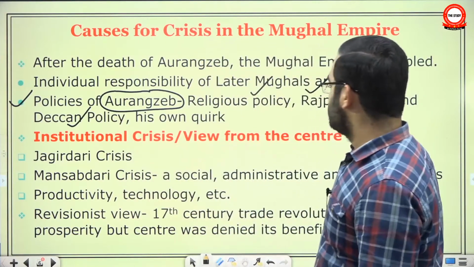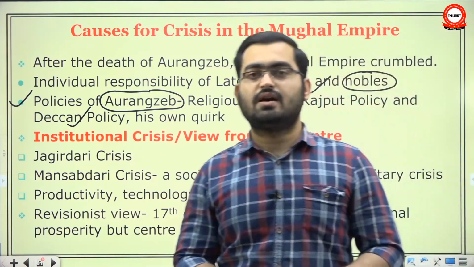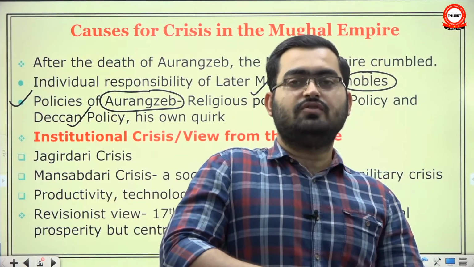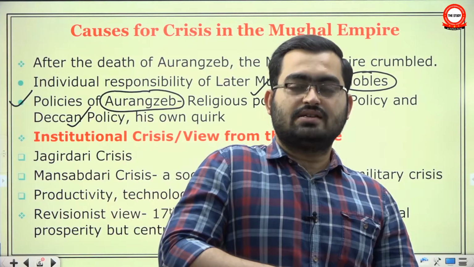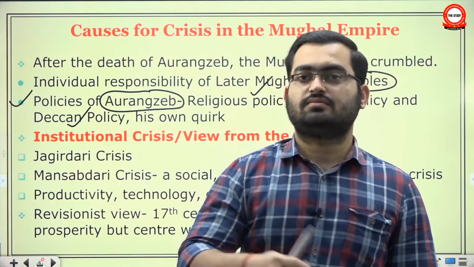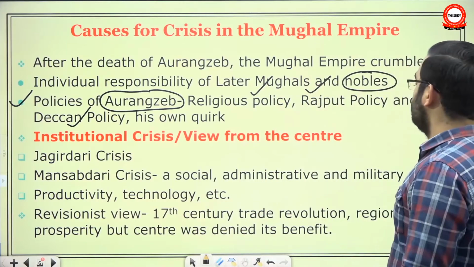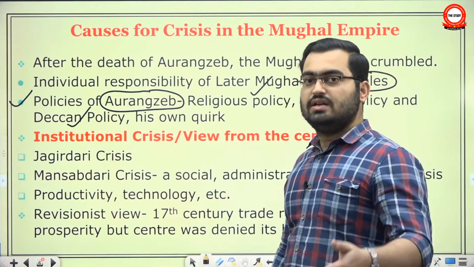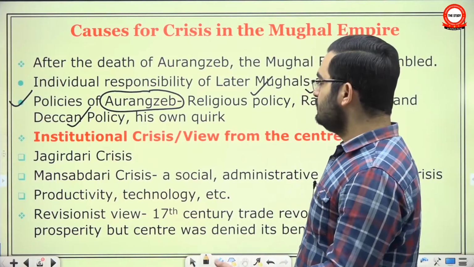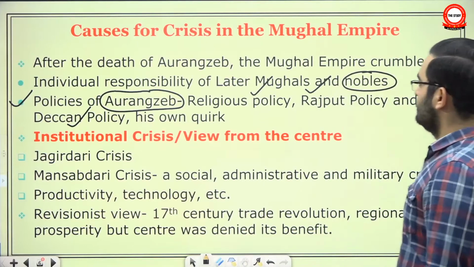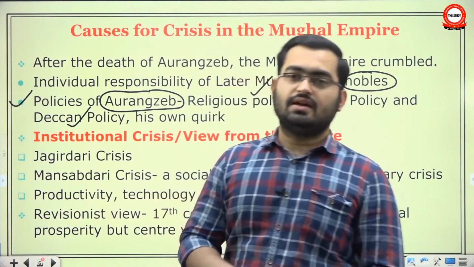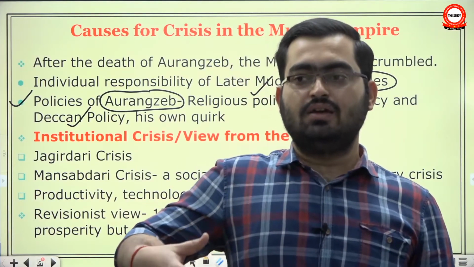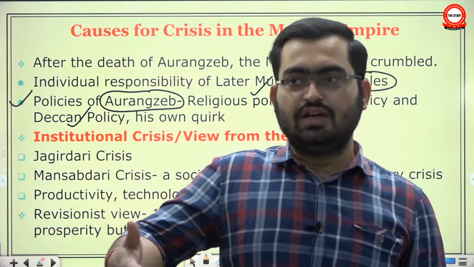For example, in the case of Rajputs, he intervened in the succession struggle of Marwar, and that triggered dissatisfaction among various Rajput families. But if you recall in the chapter on Mughal Empire, we had discussed that its importance has been overemphasized. He reimposed jizya, which was certainly unpopular, but again its impact is debated because jizya was repealed after his death. Very soon, not immediately, but in 5-6 years. Similarly, his Deccan policy, he failed to reconcile Marathas, just as Akbar had reconciled Rajputs and made them an ally. Aurangzeb forgot, or rather failed to do so.